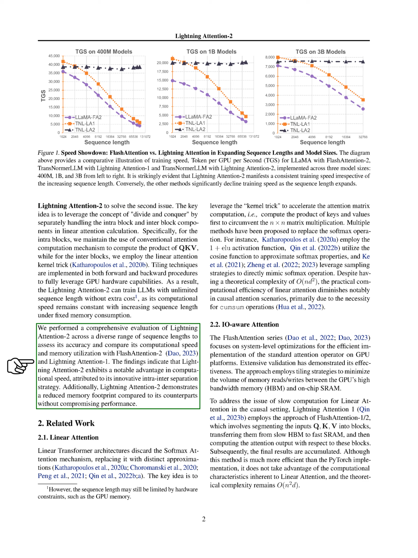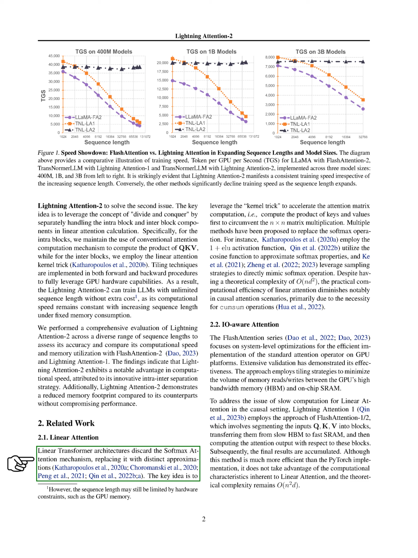We evaluated Lightning Attention-2 across a range of sequence lengths to assess its accuracy and compare its computational speed and memory usage with FlashAttention-2 and Lightning Attention-1. Our results show that Lightning Attention-2 has a significant advantage in computational speed, thanks to its innovative intra-inter-separation strategy. It also has a smaller memory footprint than its counterparts without compromising performance.